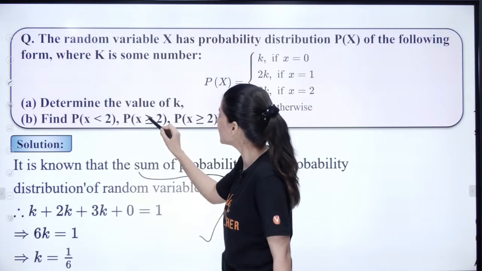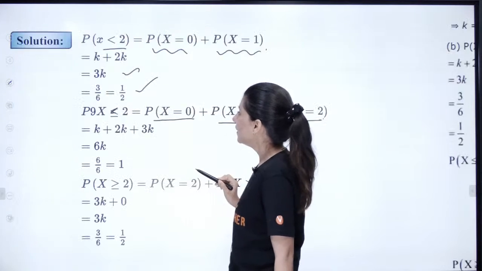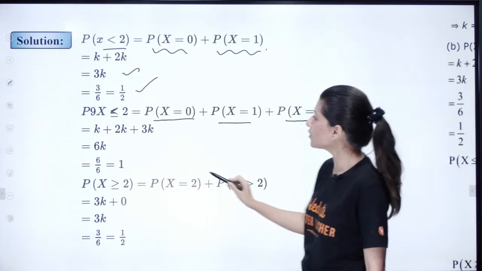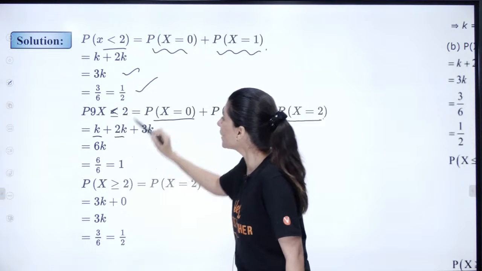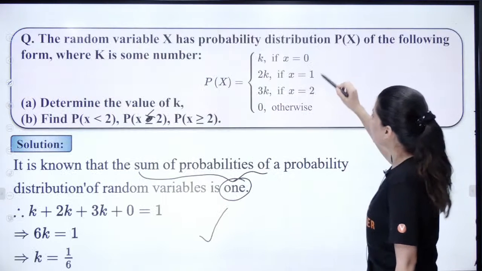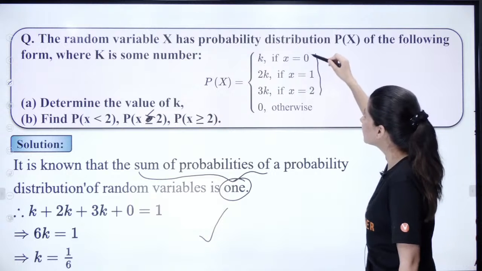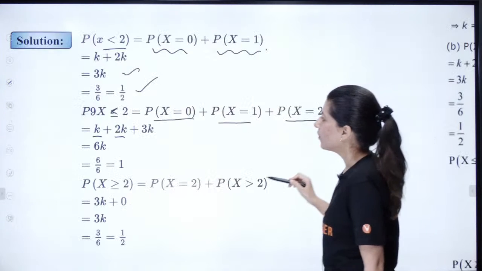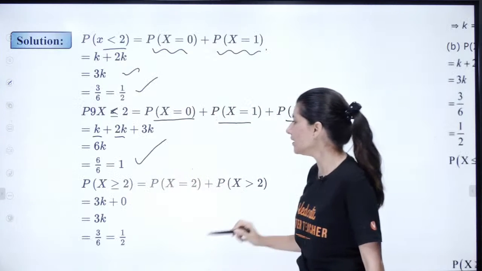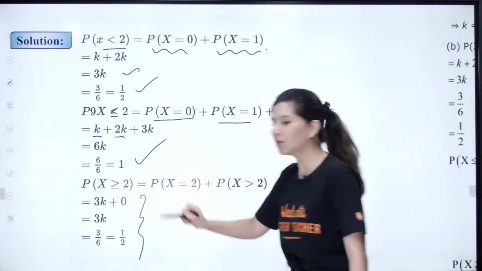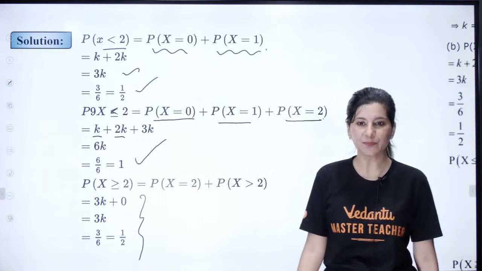In the question, this is less and this is greater, right? So less than or equal to 2, let me just show you. That means k, 2k and one more, 3k. Less than or equal to 2 will have these three values. So 6k, so the answer is 1. Greater than or equal to 2, I already told you, is 1/2. I hope this is clear.